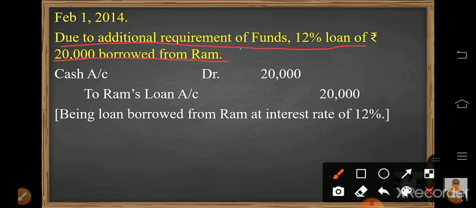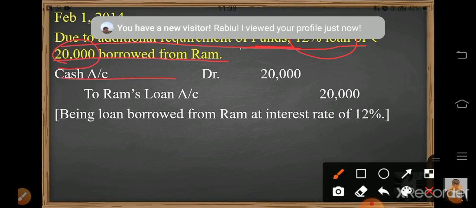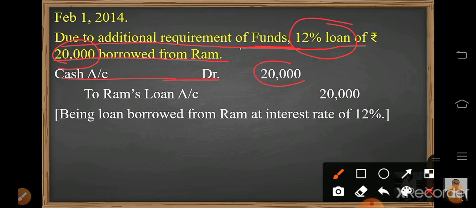So here we need additional requirement of funds, so we borrowed a loan of 12%, rupees 20,000. So here 20,000 cash comes in the business, so cash account will be debited and the amount will be written, 20,000. Now who is the giver? From whom we borrowed the loan? Ram is the giver, personal account. So to Ram's loan account, the amount will be written in the credit column, 20,000. Narration: being loan borrowed from Ram at interest rate of 12%.